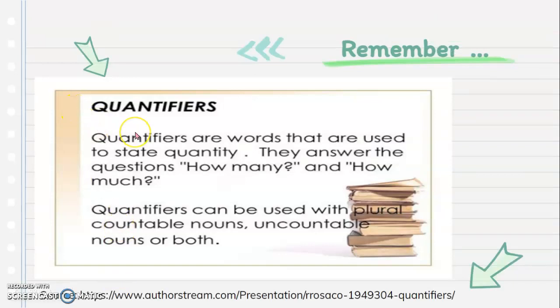Remember, quantifiers are words that are used to state a quantity. They answer the question how many and how much. Quantifiers can be used with plural, countable nouns, or uncountable nouns, and in some cases with both.